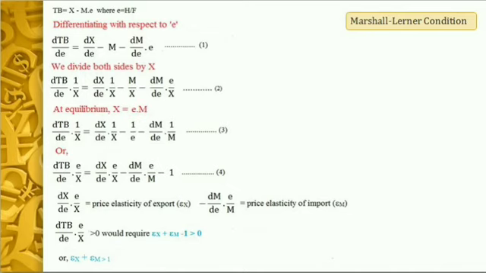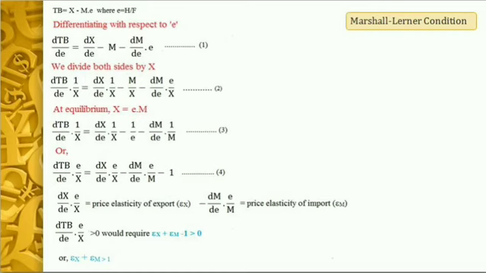Chang found that although the market was stable, so that the elasticities were such that the sum was greater than 1, the individual elasticities were not that high, so that the demand and the supply curves were in fact very steep.